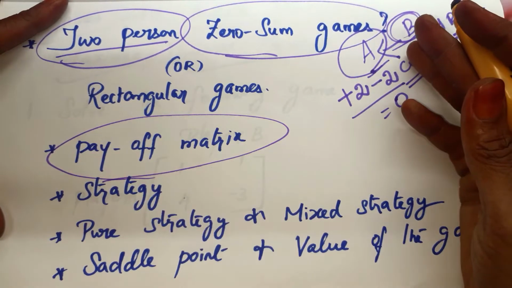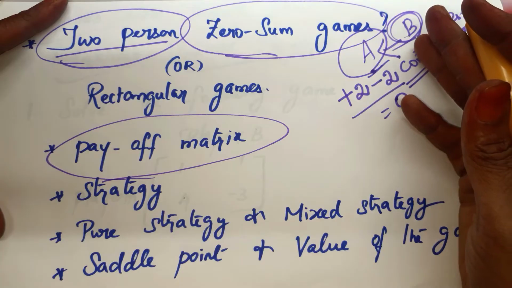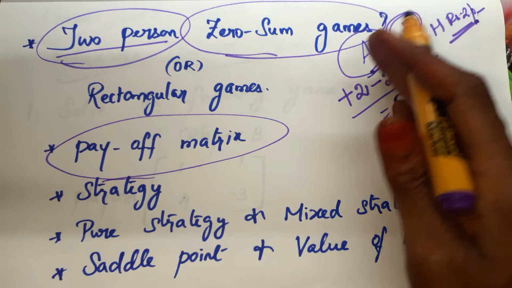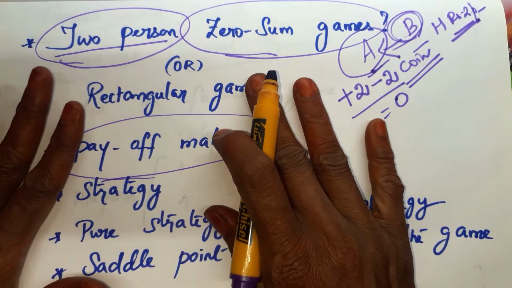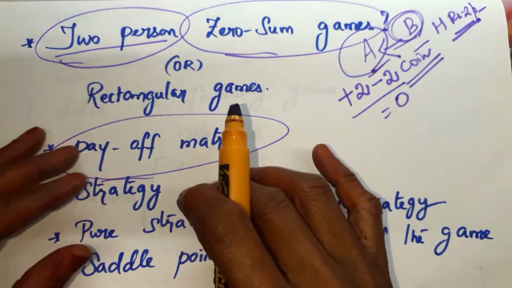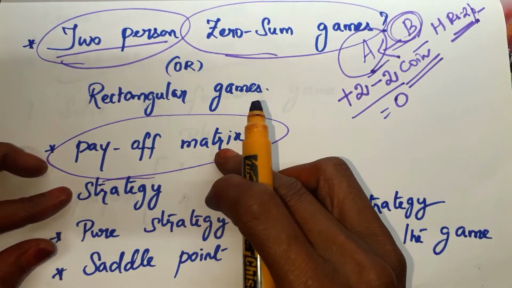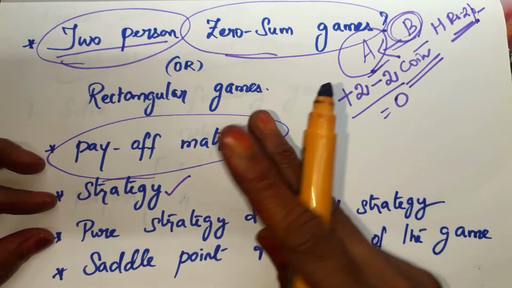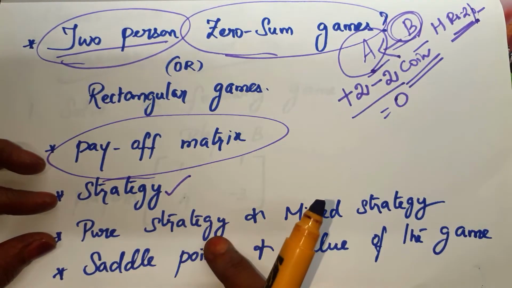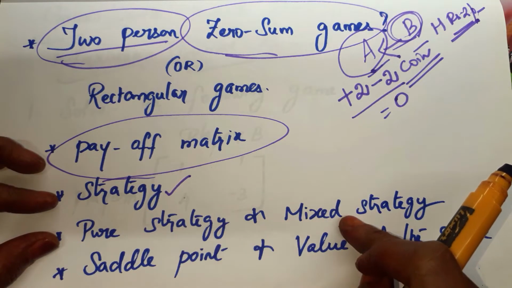Next, the payoff matrix. The matrix they are going to give in the problems has a name, called the payoff matrix. Payoff means outcomes. All the outcomes they will give in a matrix format. That is called a payoff matrix. Next, strategy. In this, we have two strategies. One is pure strategy, the other one is mixed strategy.